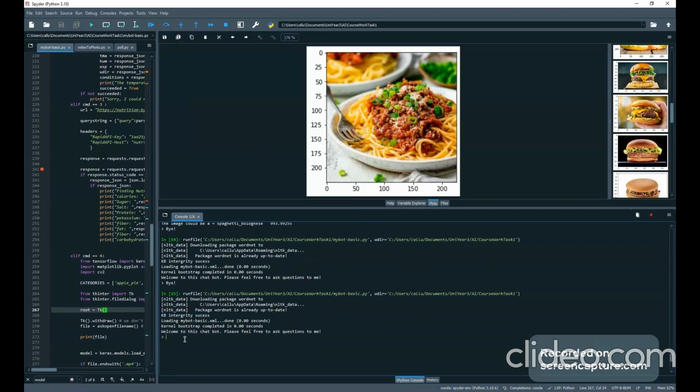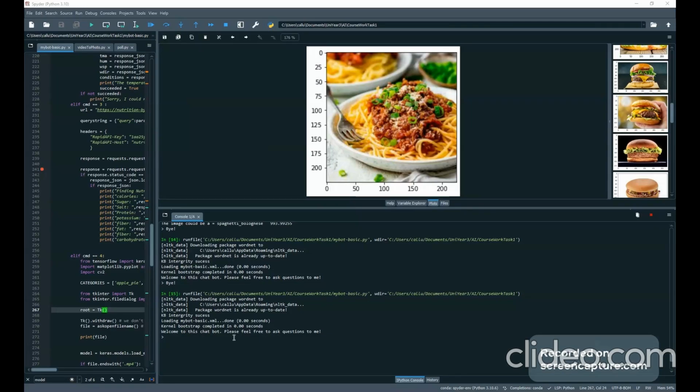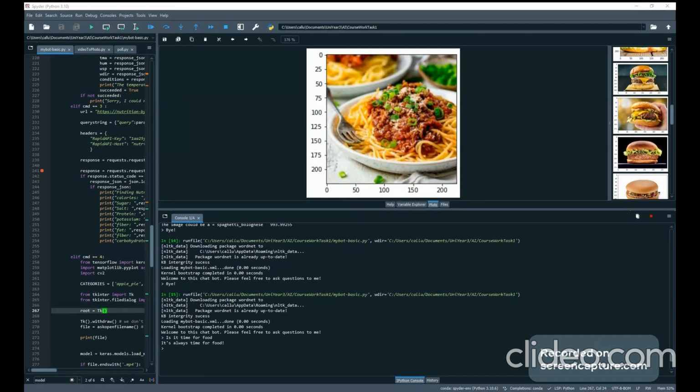So we'll start off by saying something which is in the AML file, something such as, let's say, is it time for food? Always time for food. That's one of the answers in here. It's time for food. It's always time for food.